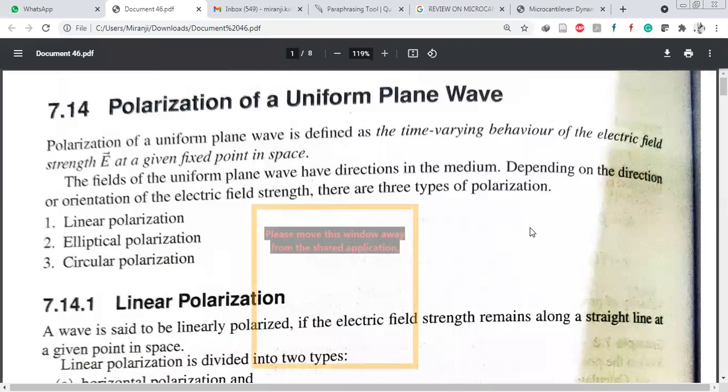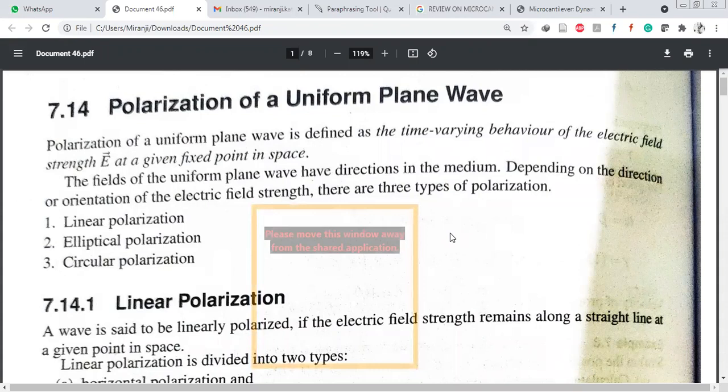What is meant by polarization? In general, polarization is simply how the electromagnetic wave is delivered from the surface of an antenna or a piece of conducting wire. That is called polarization. Here also the same concept.